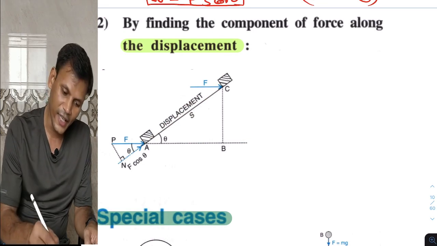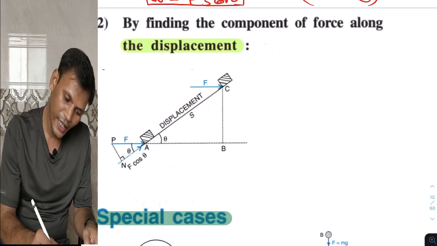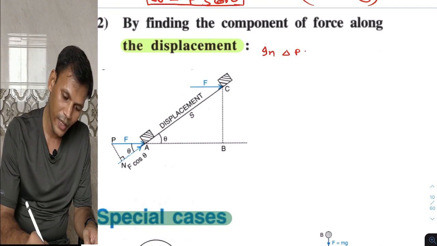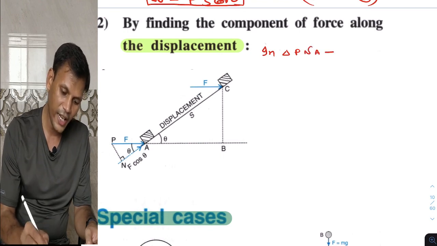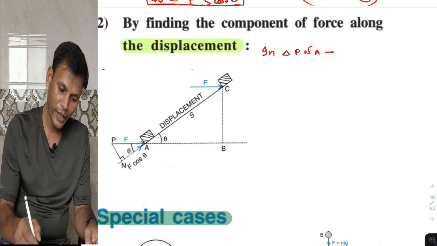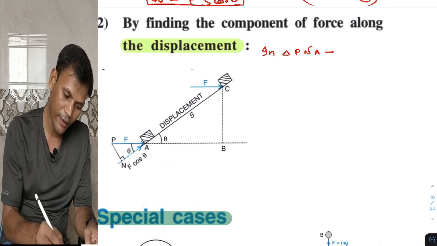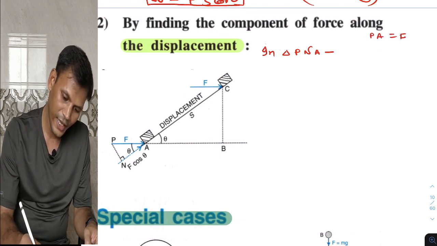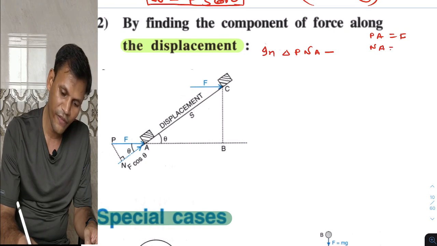So for that also we will take the triangle PNA. In that right angle triangle, we have PA. Already we have PA. PA is F and NA is to be found out.